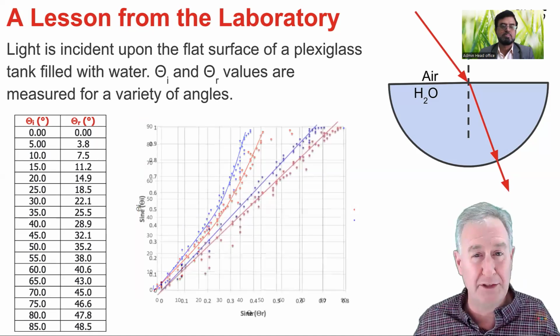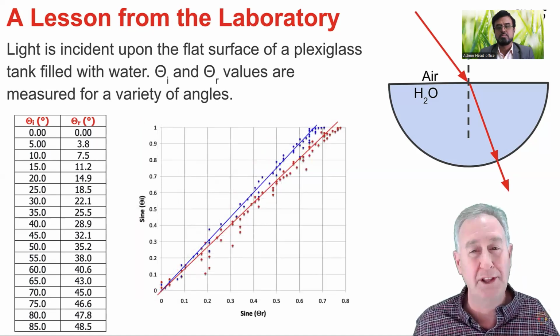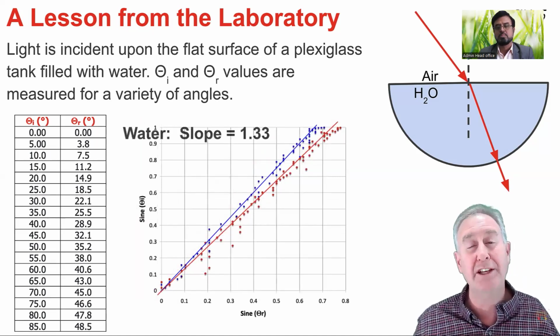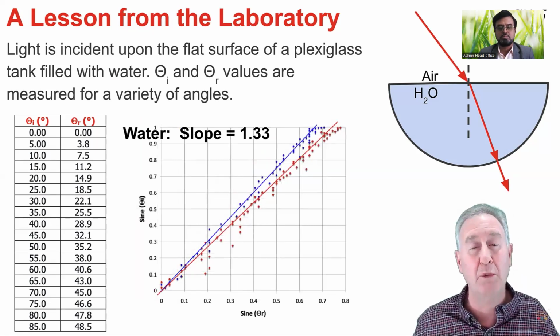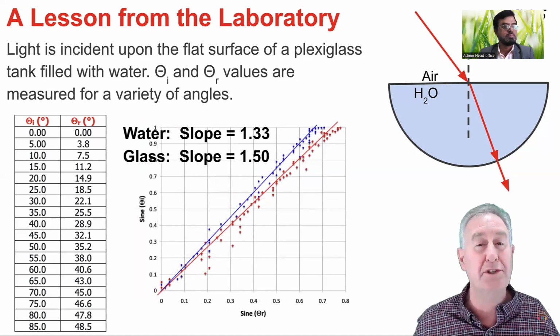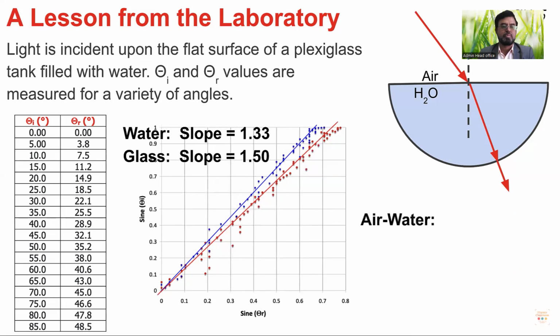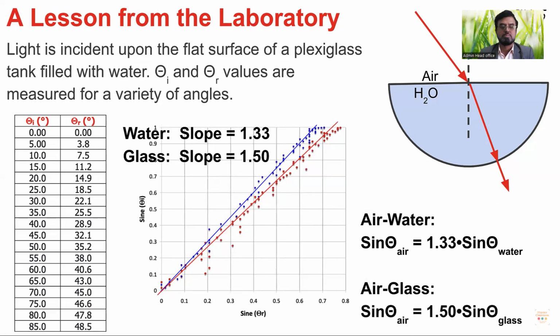But if the sine of the angle of incidence versus the sine of the angle of refraction is plotted for both of these experiments, we get straight lines. The slope of the line can be computed. It comes out to be about 1.33 for the air to water boundary and about 1.50 for the air to glass boundary. The y-intercept is 0 in both of these situations. We can use y equals mx plus b to write an equation for the lines on these graphs. For air to water, the equation would be sine of the angle in air is equal to 1.33 times the sine of the angle in water. And for the air to glass boundary, the equation would be the sine of the angle in air is equal to about 1.50 times the sine of the angle in glass.